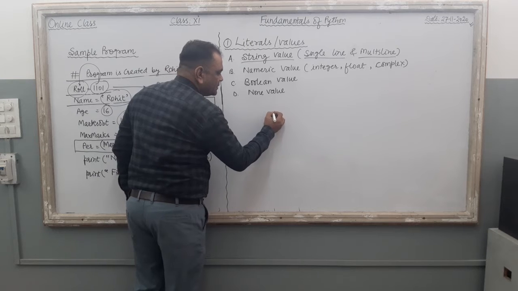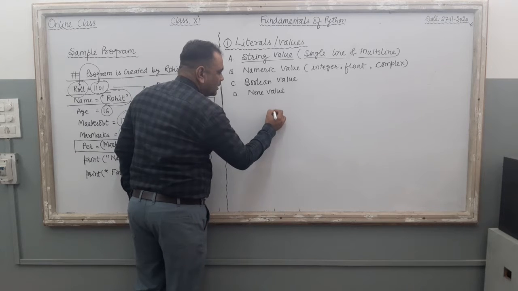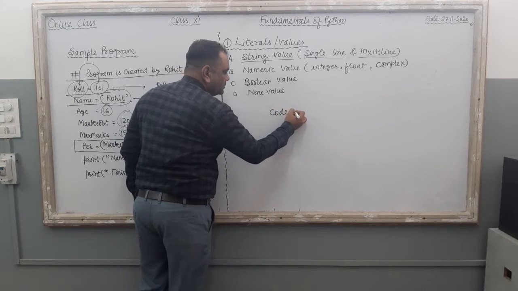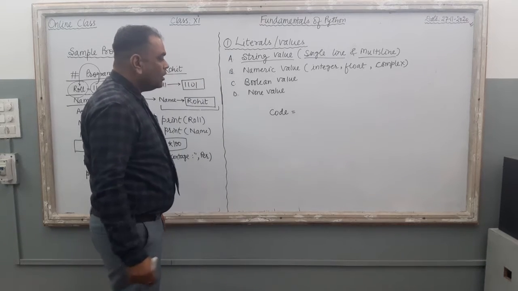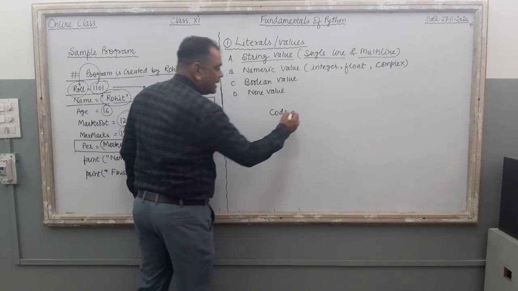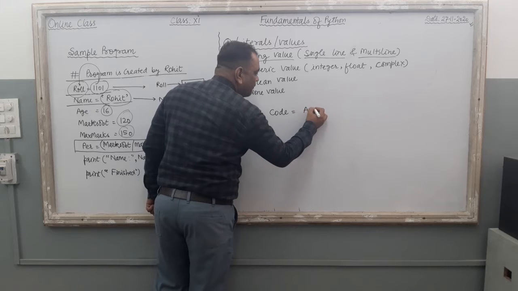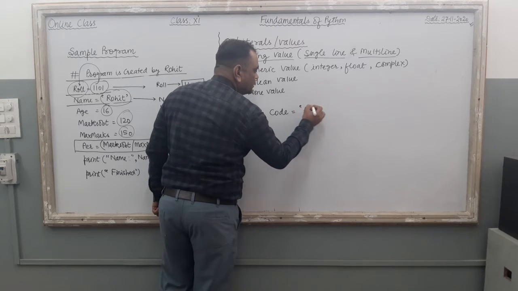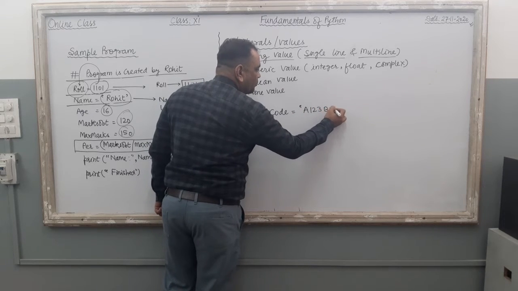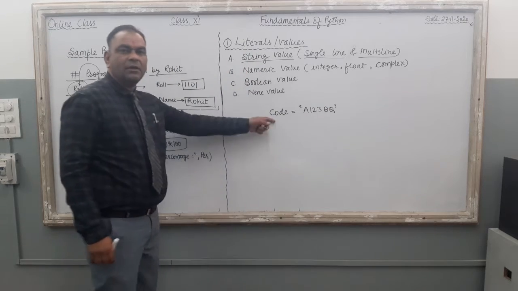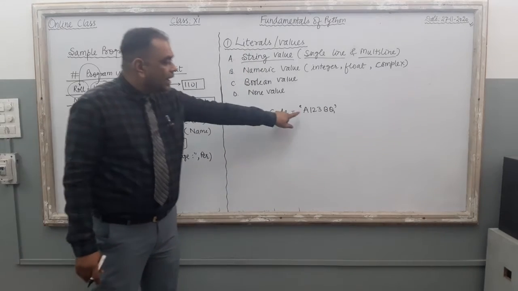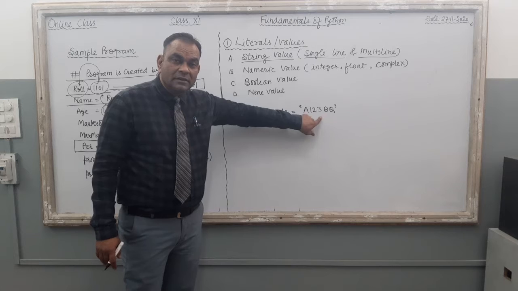The variable is code equal to. Now the code of a specific student is A123BQ. Just see, code equal to A123BQ. Now just see the value.